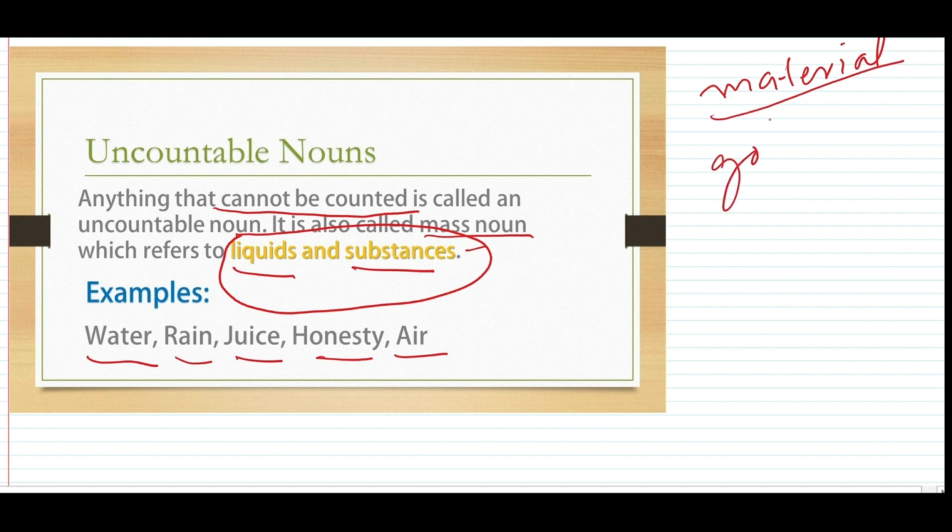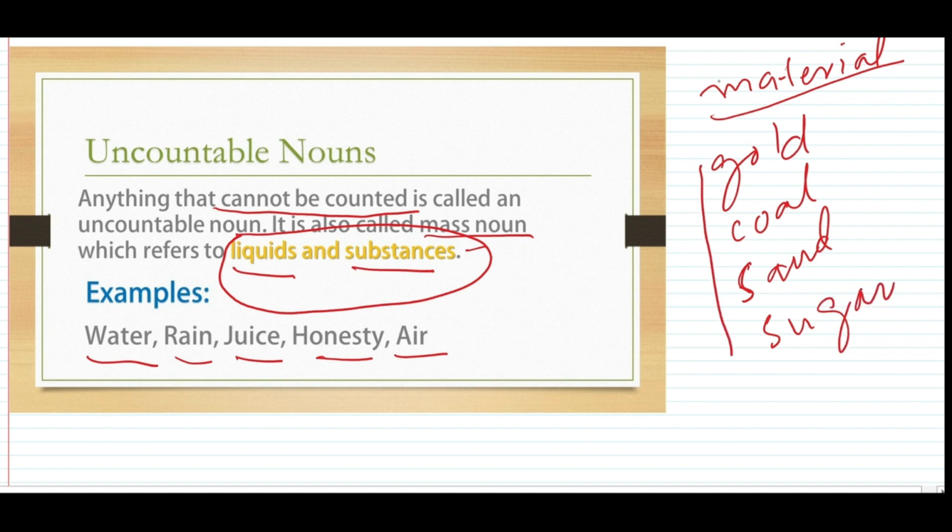It can be gold, it can be coal, it can be sand, it can be sugar. Now these all are materials or substances. So liquids and substances cannot be counted. So these are the best examples of uncountable noun.